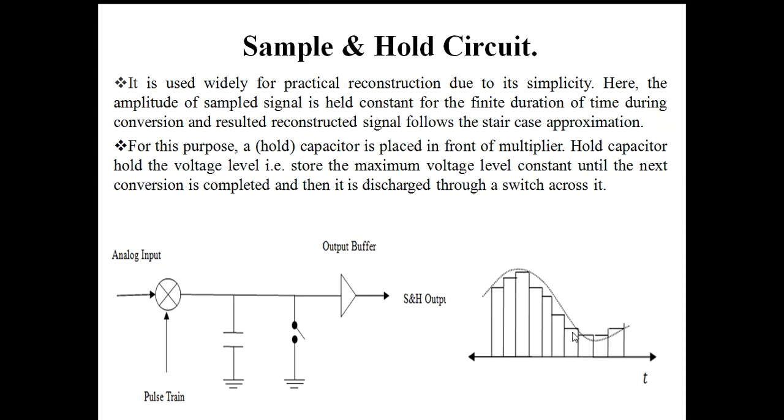So this is the practical reconstruction circuit, which we can call the sample and hold circuit. We also call it a zero order hold circuit. To reduce this staircase approximation, we can use a first order hold circuit using an op amp, so that we can minimize this ripple or staircase approximation.